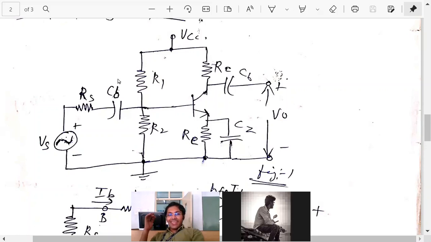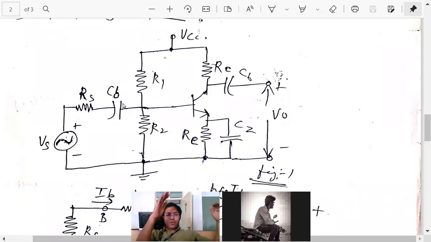Then these are your CB blocking capacitors. Biasing we are obtaining with the help of this DC source VCC. Now this biasing is only for the transistor. This DC source we don't want it to flow to the output or to the input. So we are blocking this DC source by using blocking capacitors.